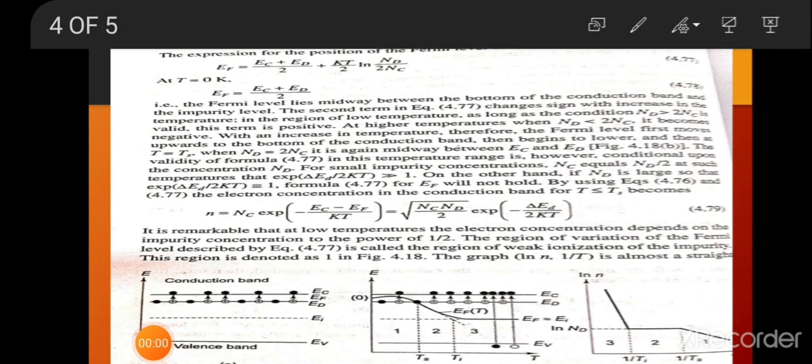The expression for the position of the Fermi level then becomes EF is equal to (EC+ED)/2 plus kT/2 ln(ND/2NC).